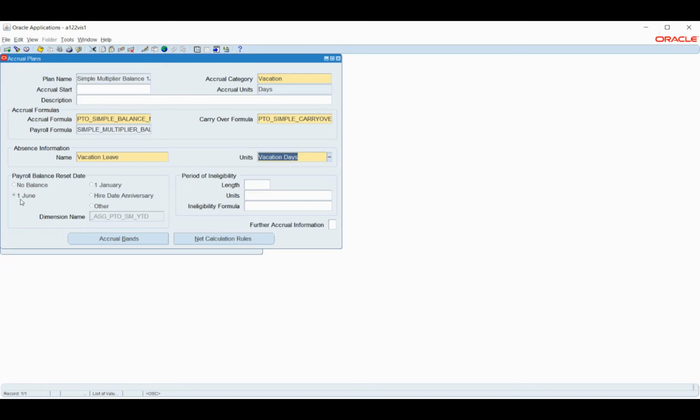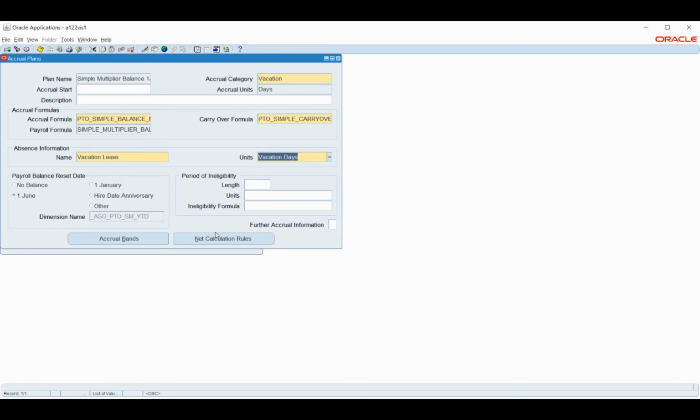I'm giving here 1st June. And I'm not giving the other things, like I don't want to use the accrual band and the calculation. Calculation is when I want to use the calculation on the basis of defined rules. Let's say I have a requirement wherein I want to calculate the number of leave days, or the accrual days for an employee on specific given criteria.